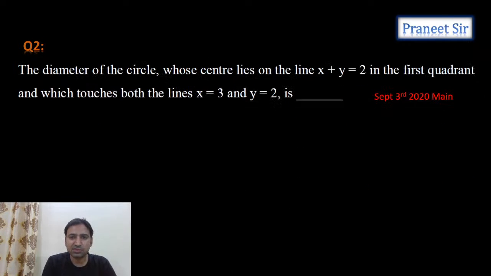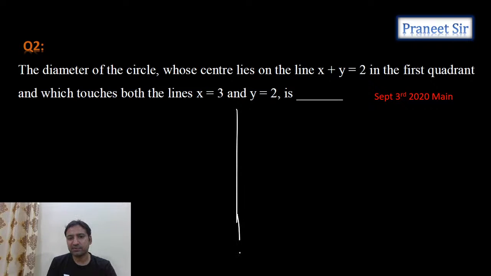Let's do the next question. The diameter of the circle whose center is lying on x plus y equals 2 in the first quadrant, and which touches both the x equals 3 and y equals 2 lines. Okay, let's take the x equals 3 and y equals 2 lines.